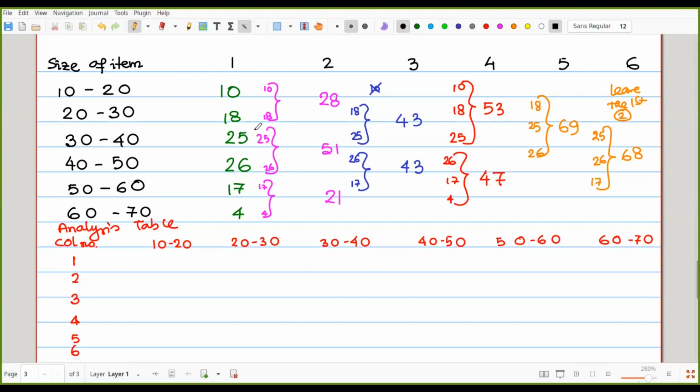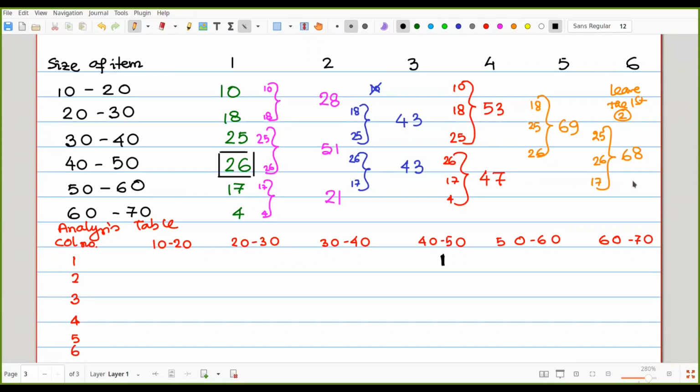In the first column, which one has the maximum frequency? As normal, in the first column we have 26 as the maximum frequency, and that belongs to 40 to 50. So in the case of column number 1, we are writing here 1, just a value that is 1.